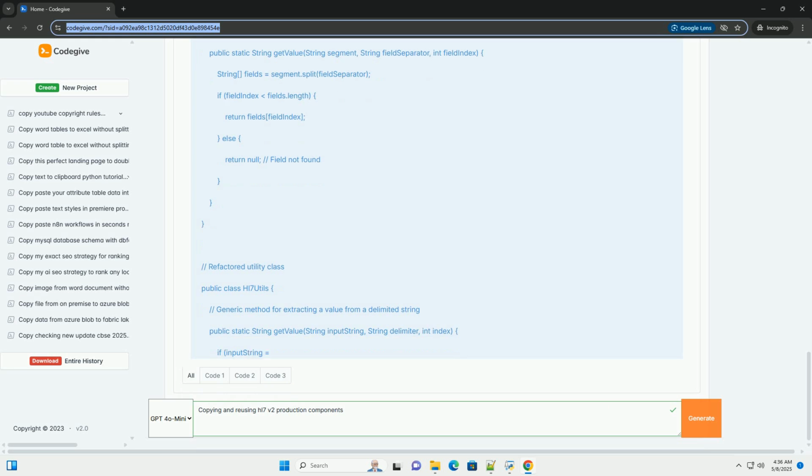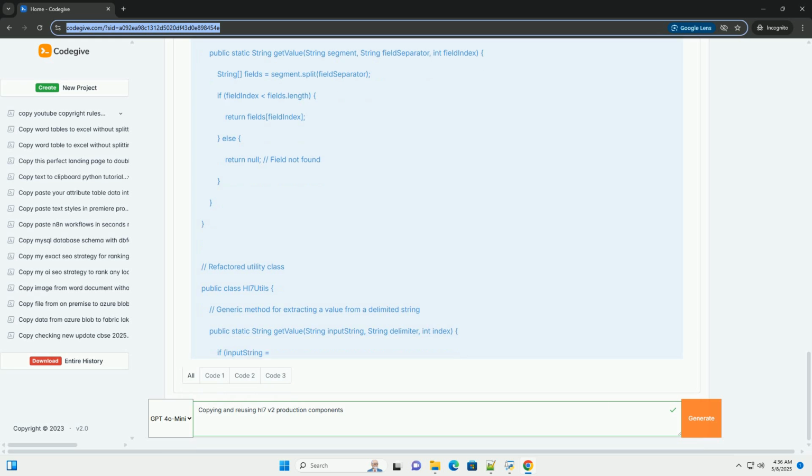Best practices for component reuse. Design for reuse. When developing components, consider how they can be reused in other contexts. Write clear documentation and provide examples of how to use the components. Keep components small and focused. Each component should have a single, well-defined responsibility. This makes them easier to understand, test, and reuse.